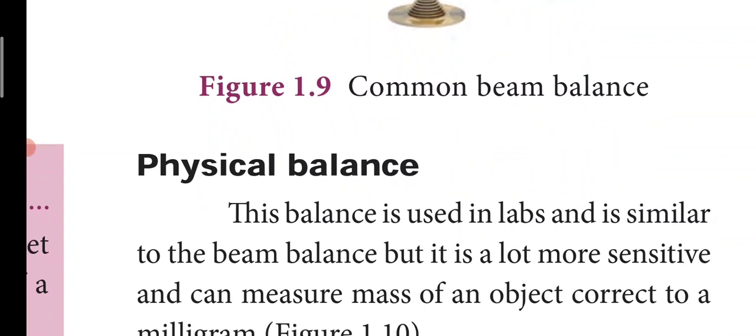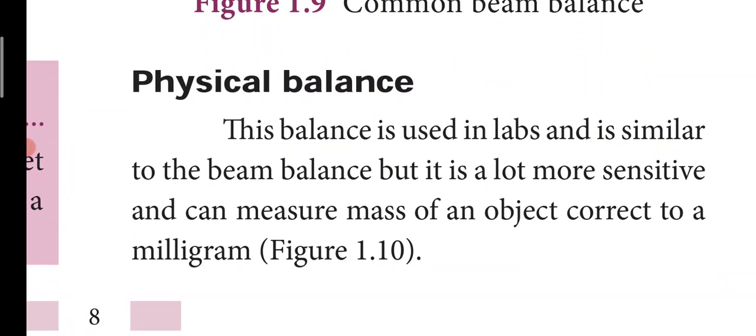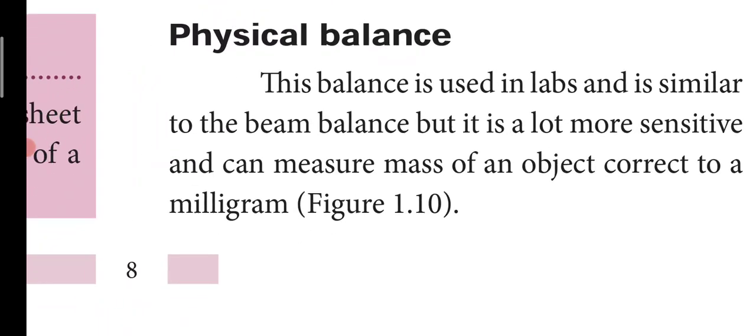Okay, next is the physical balance. This balance is used in labs. In chemical laboratories we can find this, and it is similar to the beam balance, but it is a lot more sensitive and can measure the mass of an object up to milligrams.